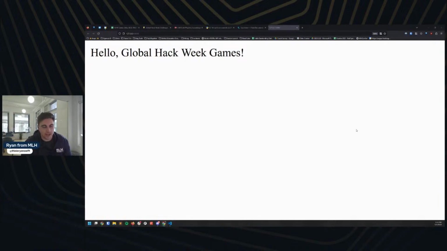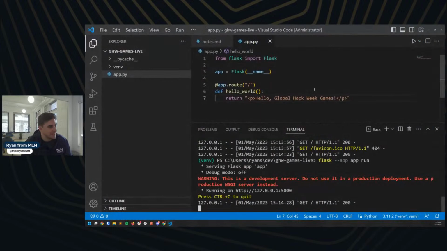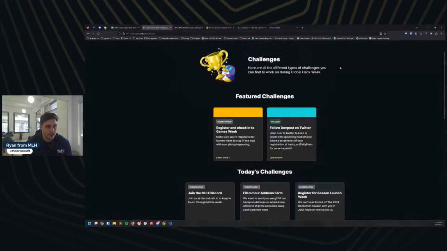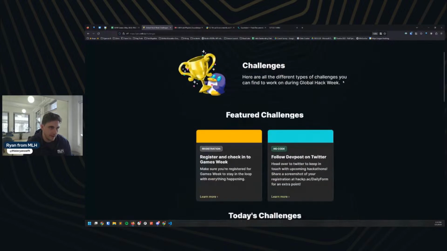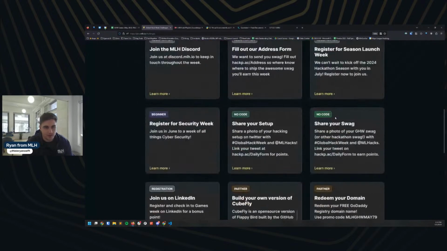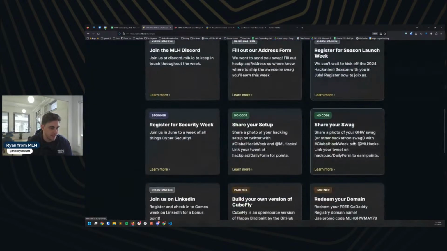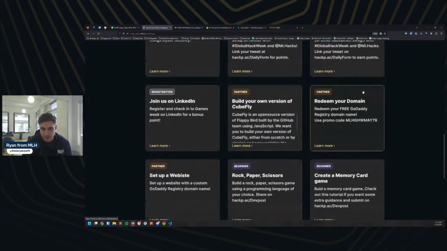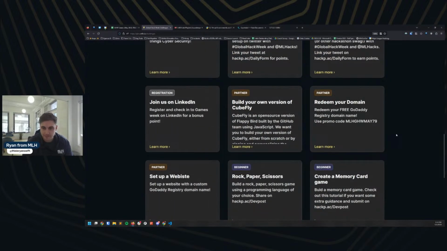Perfect. We're not going to be too worried about this Hello World application. We're actually going to use a different base template to start us off here. The next thing I want to do is come back and take a look at some of the challenges on the Global Hack Week website. In particular, I want to tackle the GoDaddy Registry challenges: redeeming a domain and then setting up a website with a custom domain. So I'm going to try and complete both of these here today for everybody at home, and so you can complete them as well, yeah?